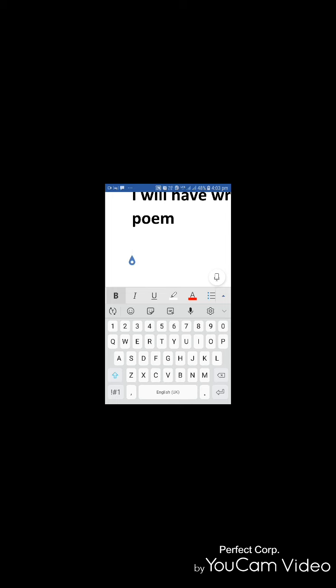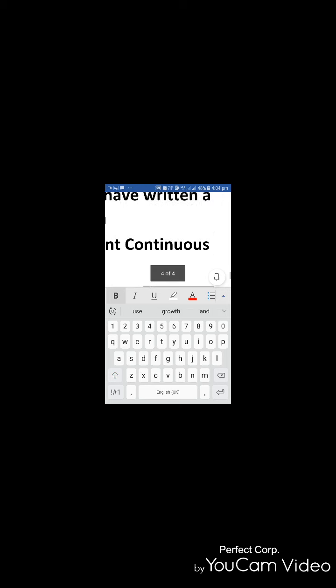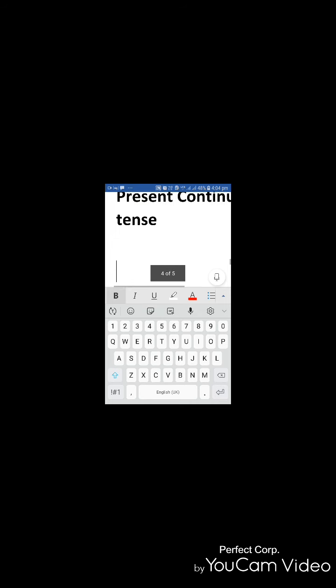Now let us examine the present continuous. Present continuous tense. He is writing a poem.